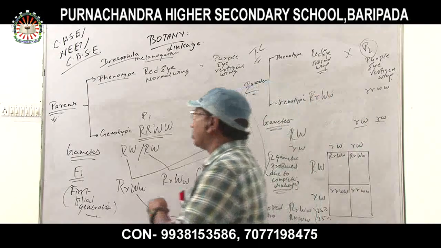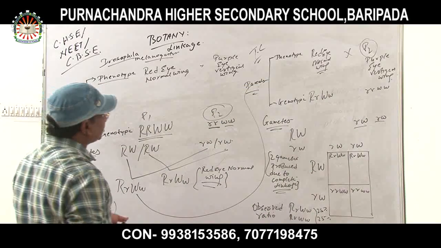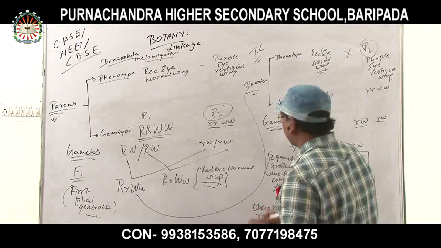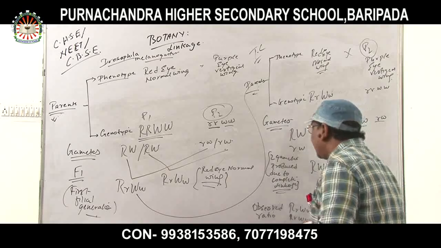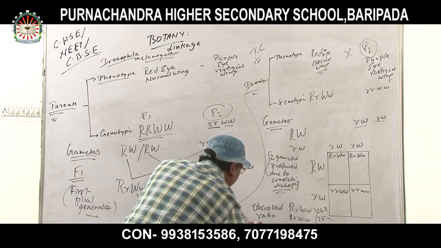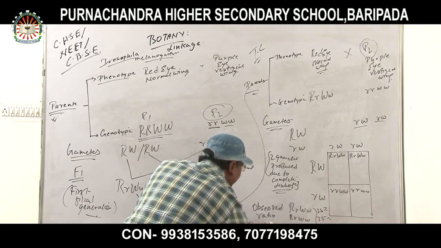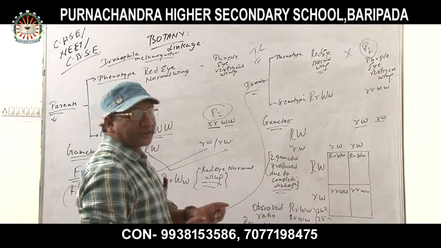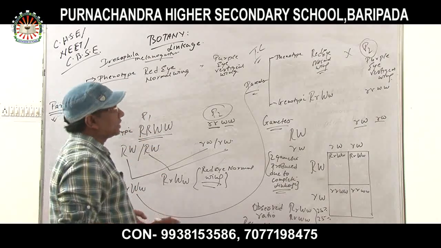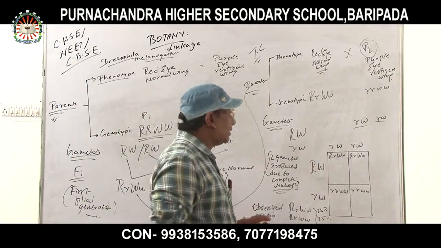Now you will be asking me why recombinant genotype is not producing. Because of complete linkage, the recombinant character would be nil. Why is recombinant character nil? Because due to complete linkage, no recombinant character is seen in complete linkage. The best example of complete linkage is Drosophila melanogaster.